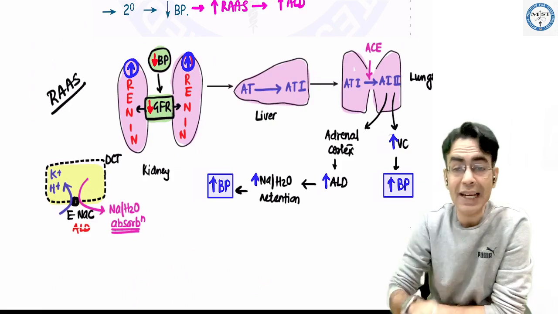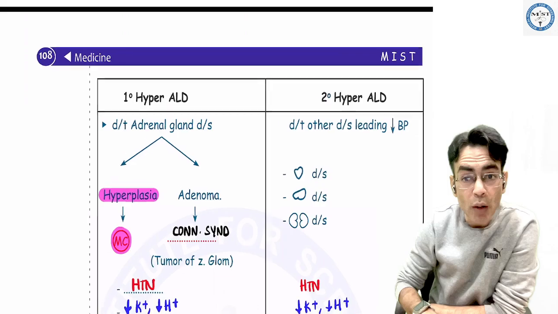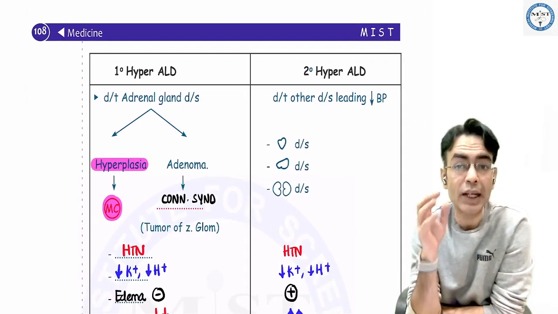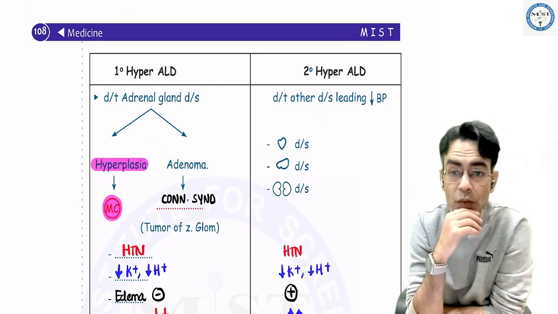Primary, when the problem is directly in the adrenal gland, and secondary, when the problem is with anything leading to decrease in the blood pressure. How do I differentiate? And what are the features my patient will have?